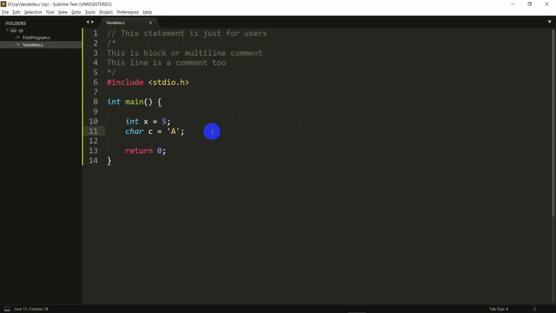And now let's talk about some naming rules that we have for variables. So the first rule that you need to remember is that variable names can contain alphabets, both upper and lower case. They can contain underscores and they can contain numbers.